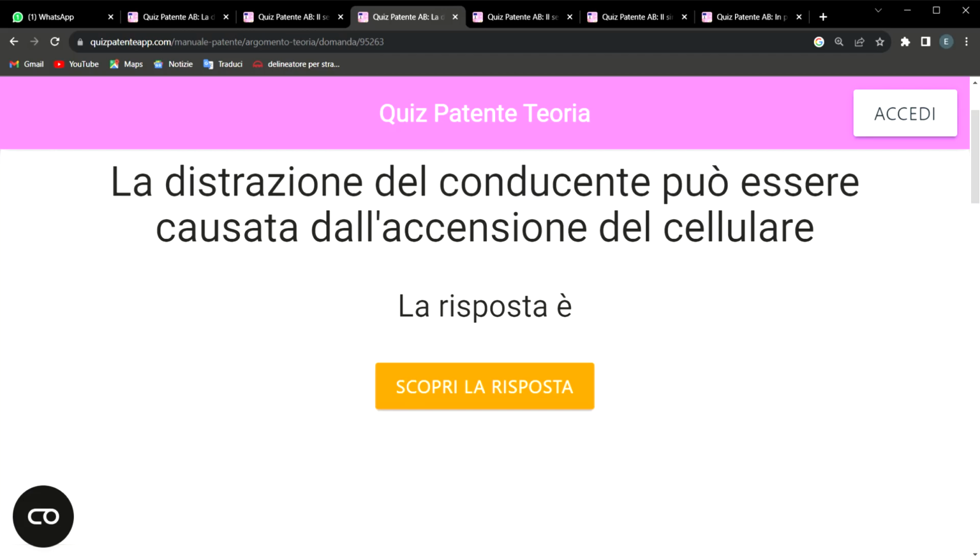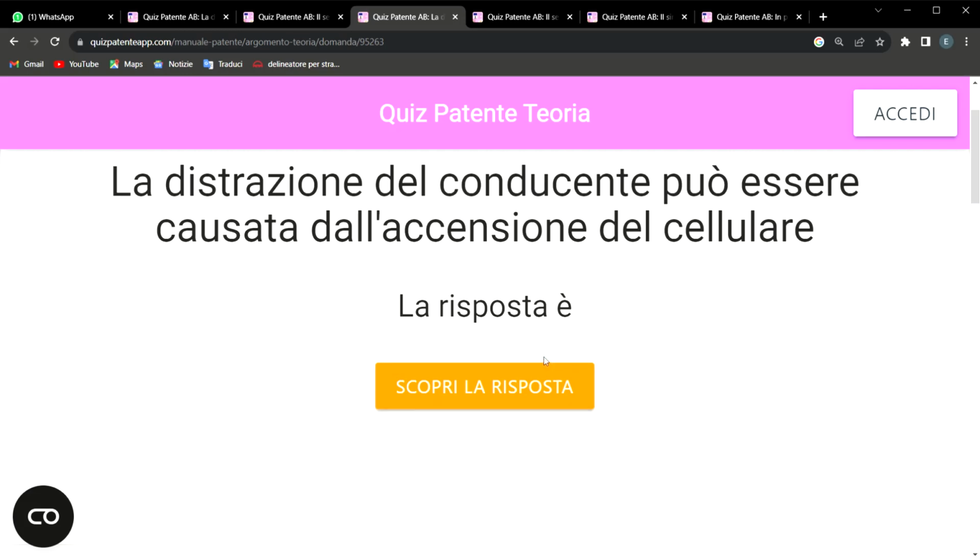Number three question looks a little bit familiar to the number one question we considered before. The question says, "la distrazione del conducente può essere causata da accesso del cellulare."